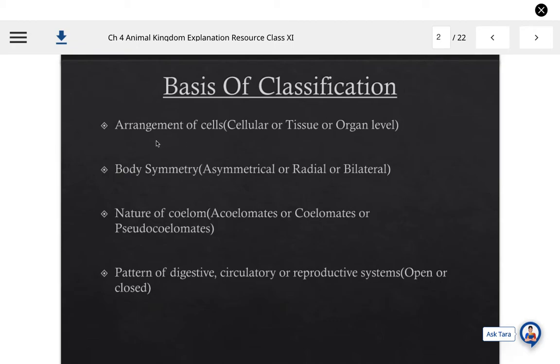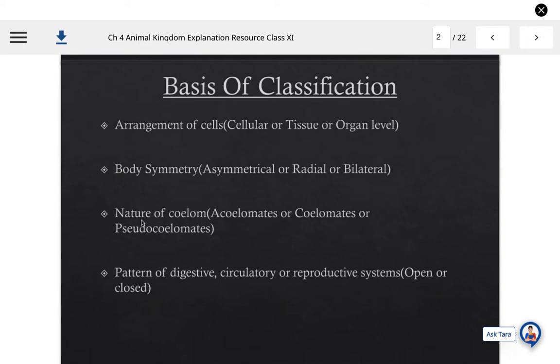These are the 4 important features, or the criteria, on the basis of which we have classified the animal kingdom. One is arrangement of cells, that is cellular or tissue or organ level of organization. Second point is body symmetry. On the basis of symmetry, the animals are asymmetrical, radial or having bilateral symmetry.